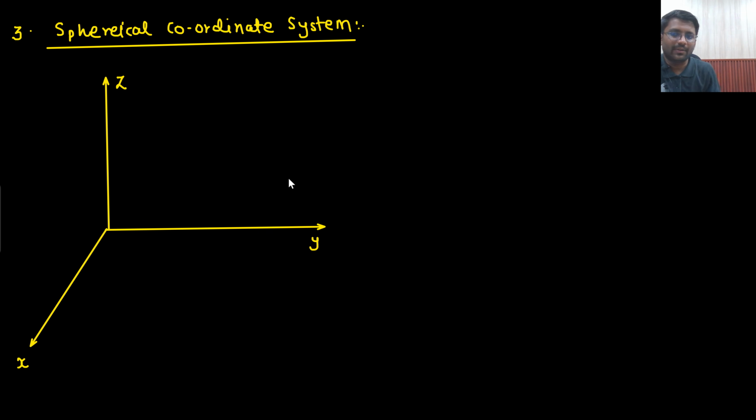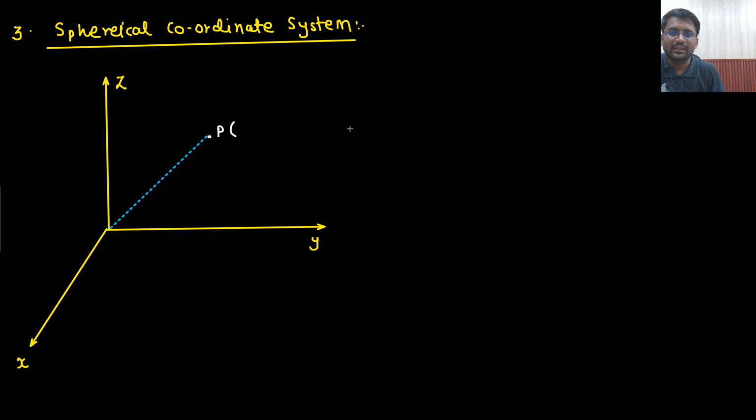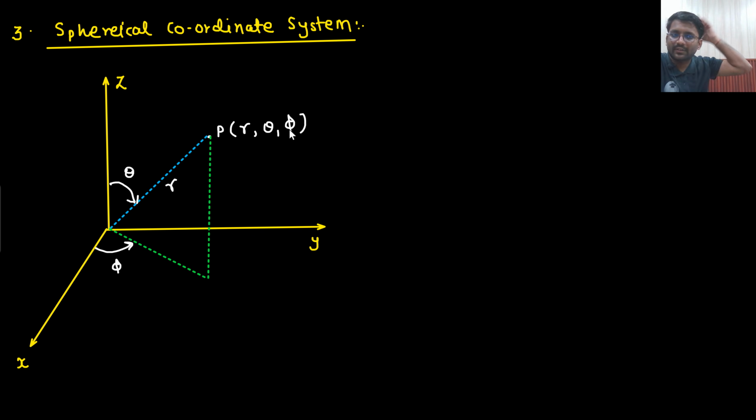Similarly for the spherical coordinate system, if I need to reach this point P, how will I reach it? Sir, I will reach it making an angle of theta with the positive z axis in the downward direction, and I will walk for a distance of r. How will this r be taken? Its projection on the xy plane should make an angle of phi with the x axis. So how are the coordinates given? r comma theta comma phi. This is how the coordinates are given.